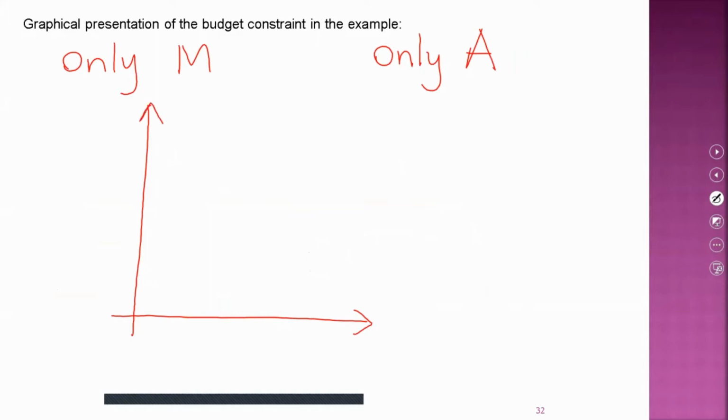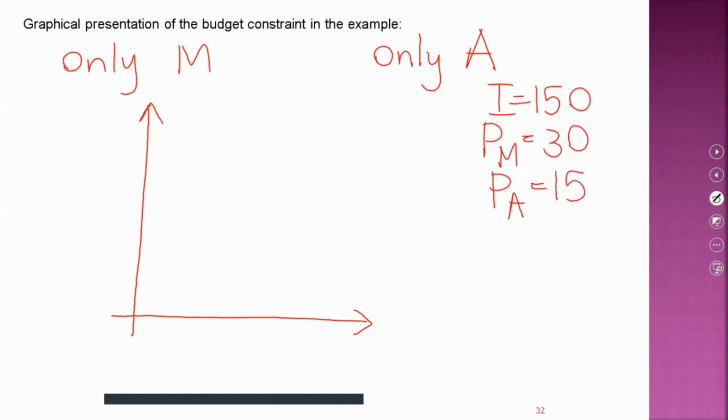We understood that the consumer is given 150 rupees. Price of one mango is 30 rupees. Price of an apple is 15 rupees.